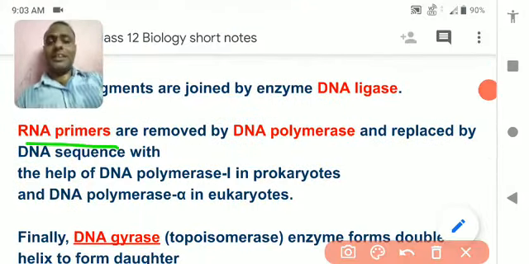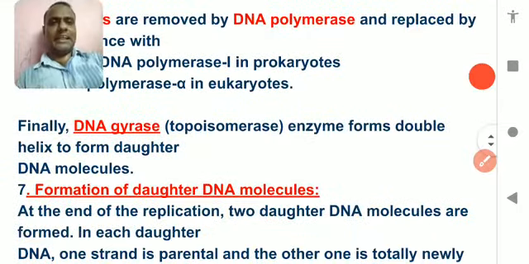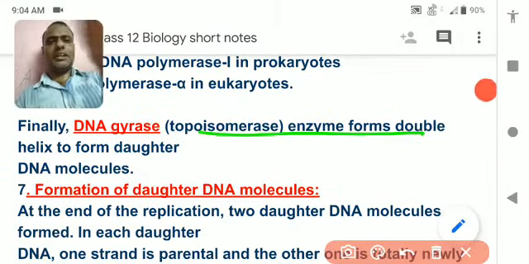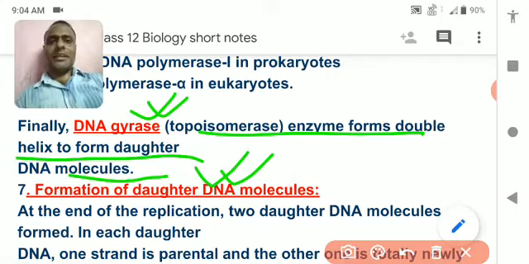So all primers are replaced and new DNA sequence is formed, and this DNA sequence makes a continuous layer. Finally, DNA gyrase enzyme forms the double helix of the daughter DNA molecule. So the double helix has been formed with the help of another enzyme.